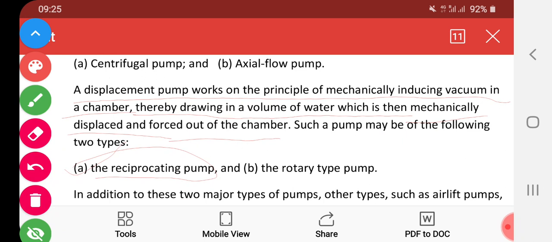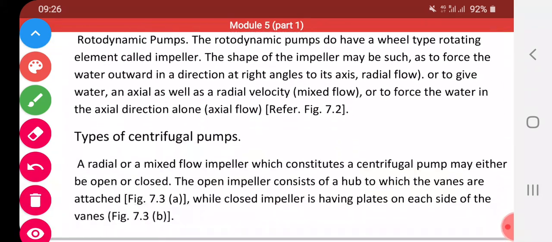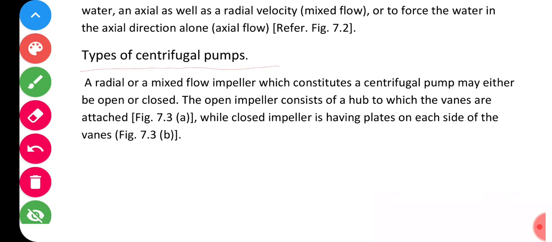One is the centrifugal pump, another is the reciprocating pump. Out of these two, we are going to study the centrifugal pump in detail, and the rotary pump we are not going to study in detail. Okay, now let us see. I will just go to the centrifugal pumps because the remaining things you can go through easily. So let us see what are the types of centrifugal pumps.